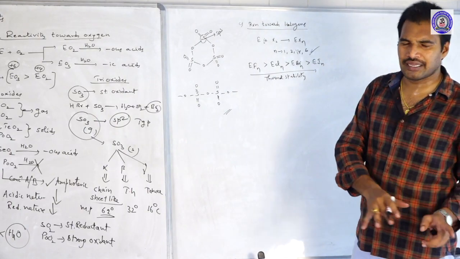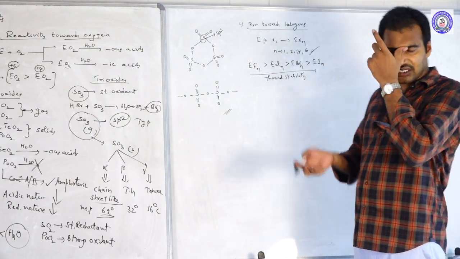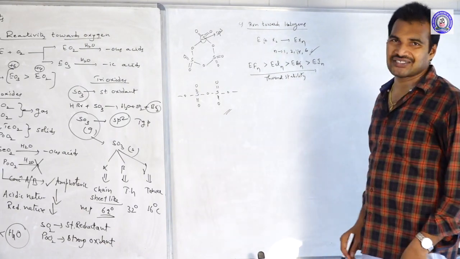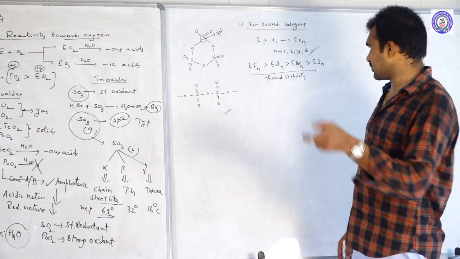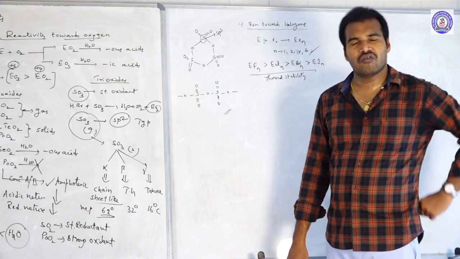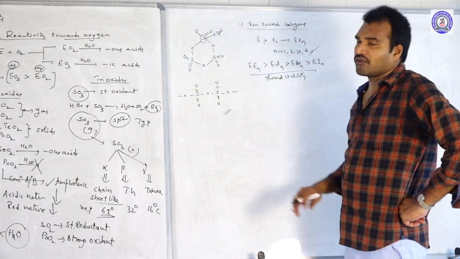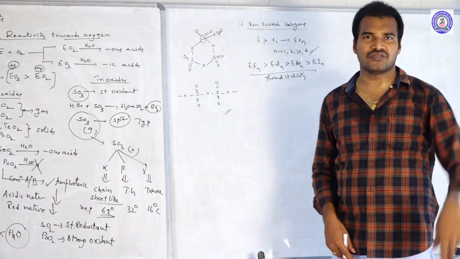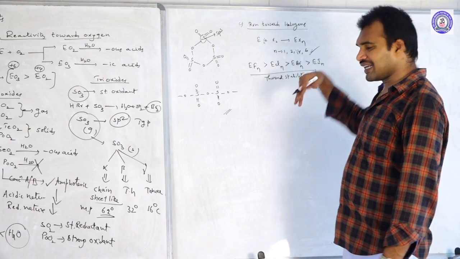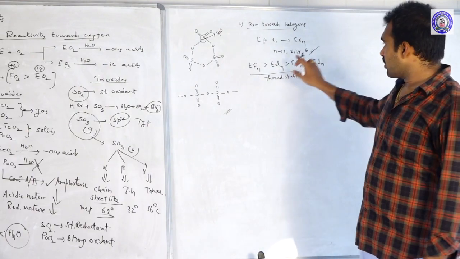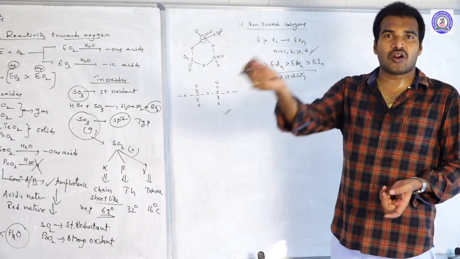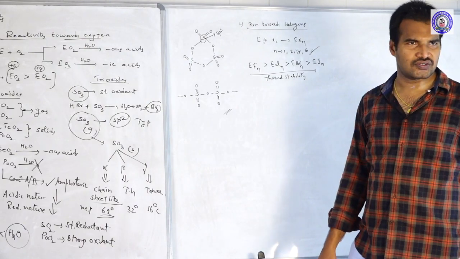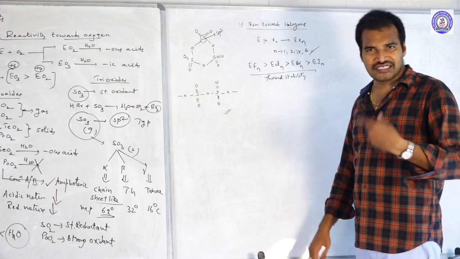Not only dihalides, not only hexahalides, in any halides, fluorides are more stable than chlorides, then bromides, then iodides. What is the reason? In fluorides, the fluorine atoms are small in size, so they can easily be accommodated on the surface of the central atom. But with increasing size, these larger atoms cannot be accommodated easily, so their stability reduces. That is the reason.